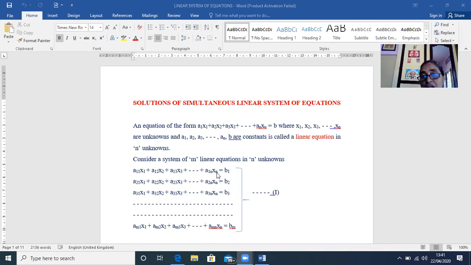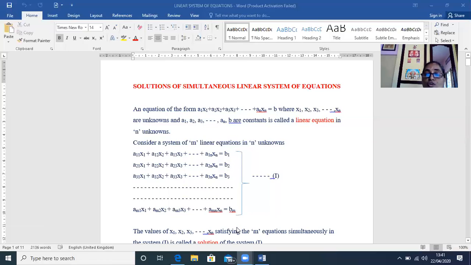You may be given linear equations as 3 equations in 3 unknowns, 2 equations in 2 unknowns, or 4 equations in 4 unknowns. Not more than that. So you're going to learn how to solve such a system of linear equations.